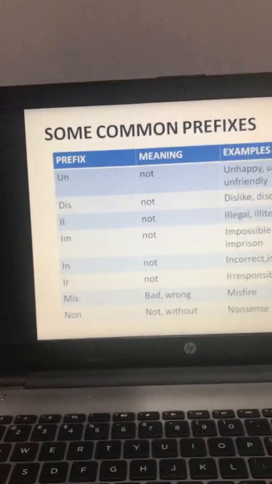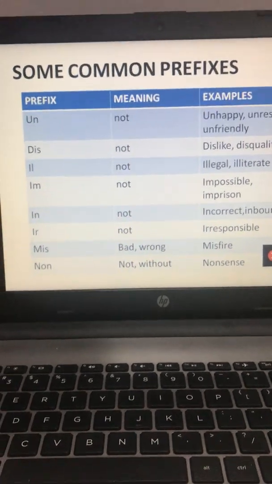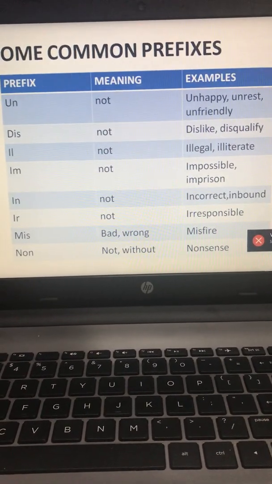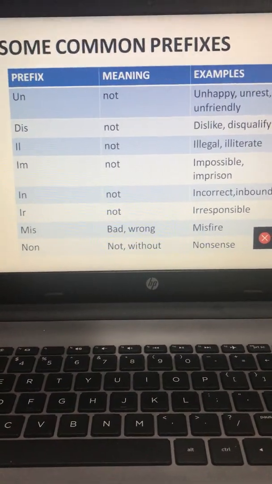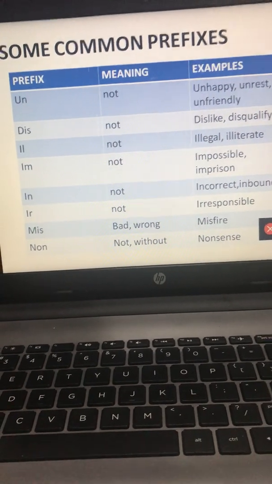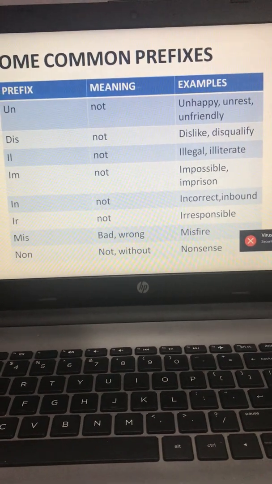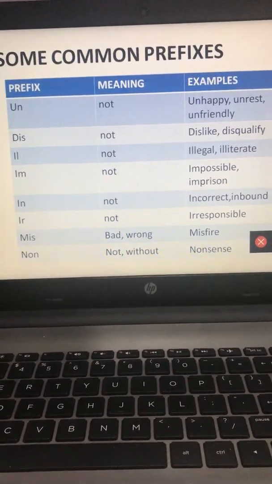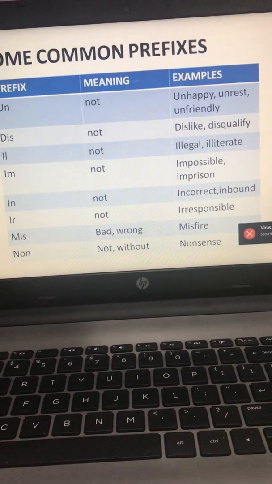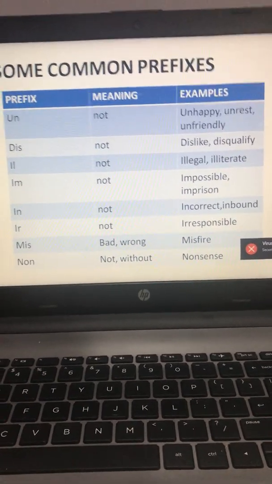Next is MIS. MIS means bad or wrong. Before the word fire, I have used MIS. So MIS is prefix and the new word that is formed is misfire. Similarly, miscalculate: before the root word calculate, I am using the prefix MIS. Similarly, misbehave: behave is the root word.